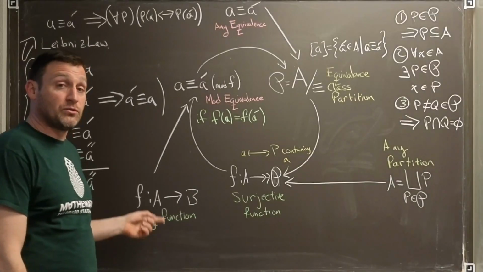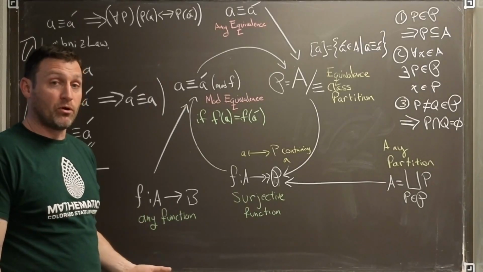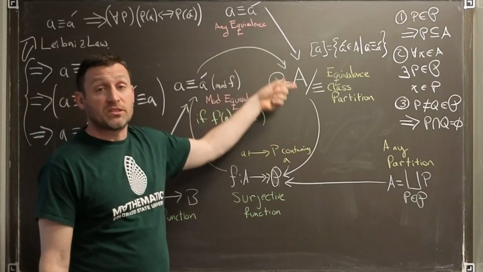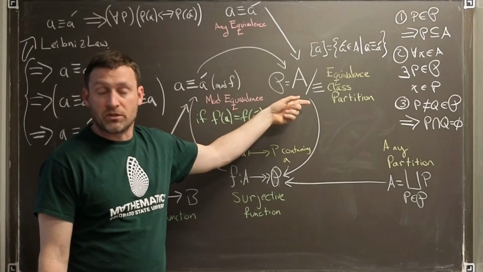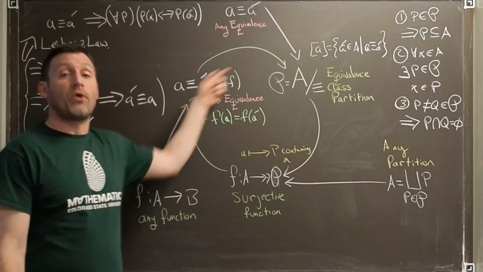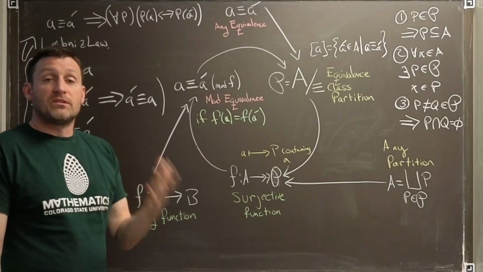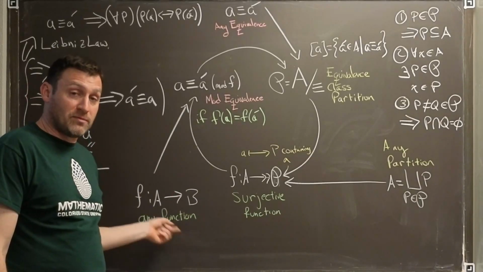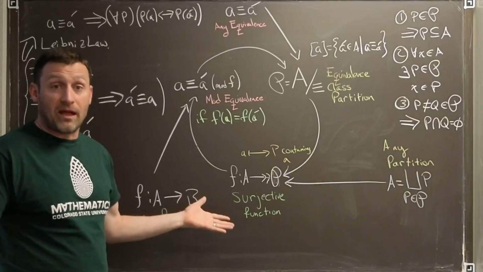This is an enormously powerful tool because functions can represent arbitrary programs. So if we're successful in creating an equivalence relation, then we'll also be successful in creating a new data type, the partition, and we could return it to a new surjective function, and the whole process would start all over. This idea is one of the main ways that we create equivalence classes, through little programs that send our data to something else, a classifier function.